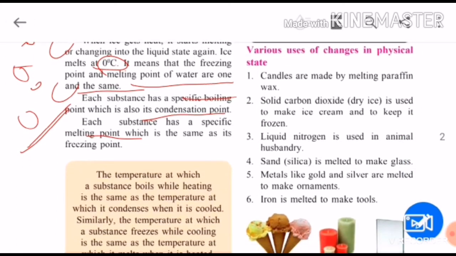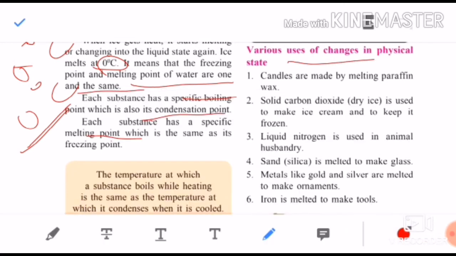Now, various uses of changes in physical state. Let's see this, very important, children: uses of changes in physical state. Now, how are candles made, children? Candles are made by melting paraffin wax. The candles which we use for lighting are made by melting which wax? Paraffin wax. Remember that. Second, solid carbon dioxide is called dry ice. It is used to make ice cream. Children, ice cream needs cooling. Yes or no? The vendors who sell ice creams have one freezing box, and in the surroundings they have kept ice.